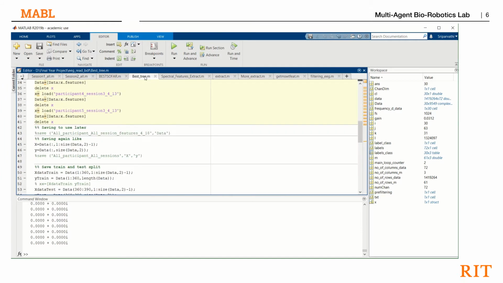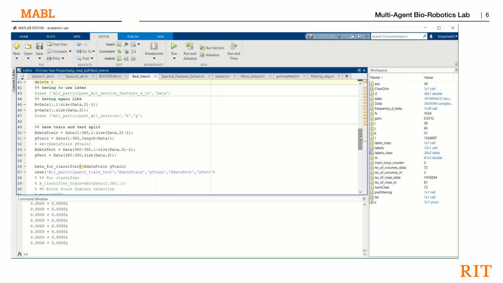After that, all the features and labels are loaded into a matrix data. Then this data can be split into X data and Y data, which is the features and the labels. They can be split into X data train and Y train, X data test and Y test. These are also stored as .mat files, so they can be used later, both in MATLAB as well as in Python.